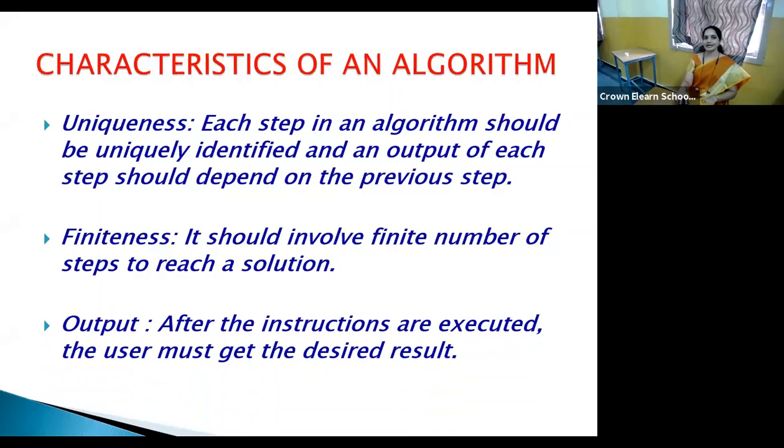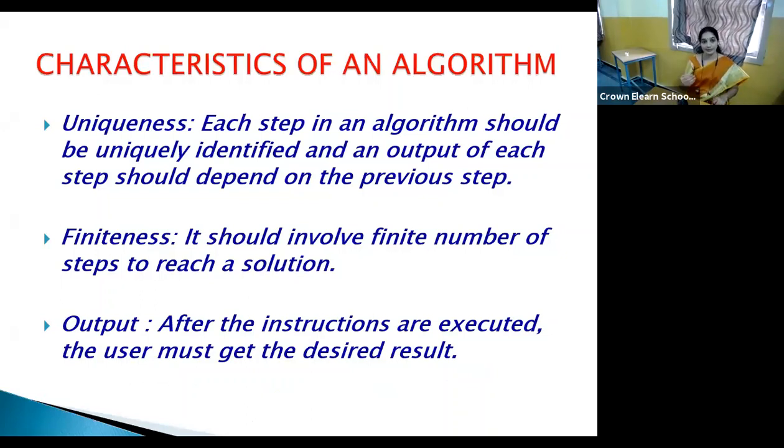Then finally, output. Of course, that is the result we expect at the end of the algorithm. That is the solution of the problem, or the result of the task which is given. So after the instructions are executed, you must get the desired result. I've already told you the difference between the result and the desired result.